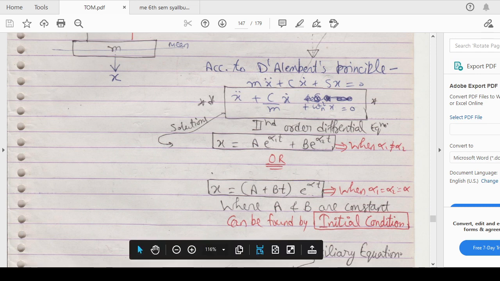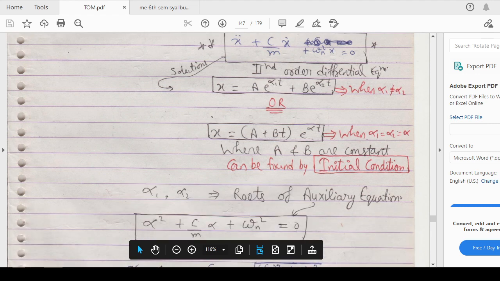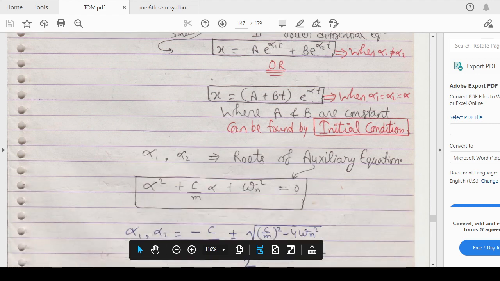If alpha 1 and alpha 2 are equal to alpha, then the solution is rewritten as x equals (a plus bt) into e to the power alpha t, where a and b are constants which can be found with the help of initial conditions, and alpha 1 and alpha 2 are the roots.